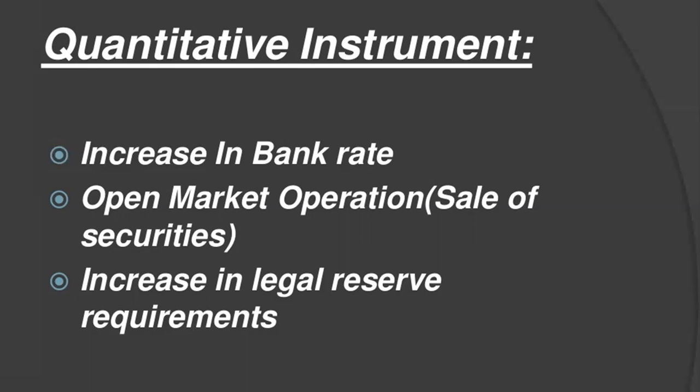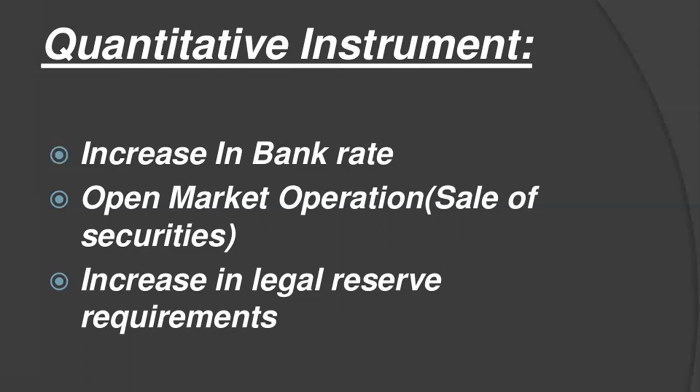During excess demand, the central bank offers securities for sale. Sale of securities reduces the reserves of commercial banks, so it adversely affects the banks' ability to create credit and decreases the level of aggregate demand in the economy. Next is increase in the legal reserve requirement.